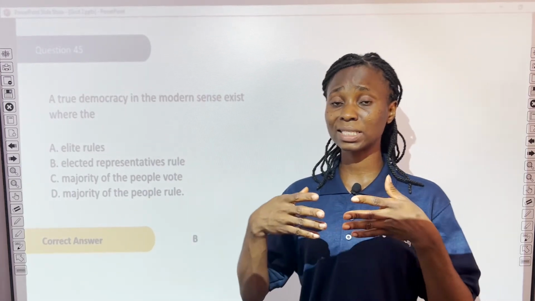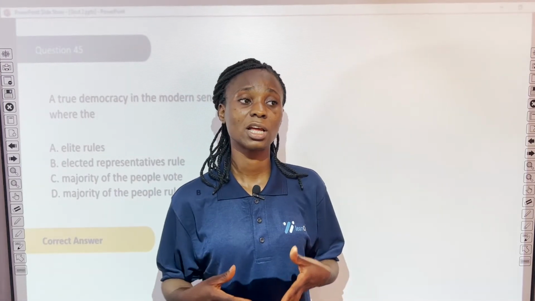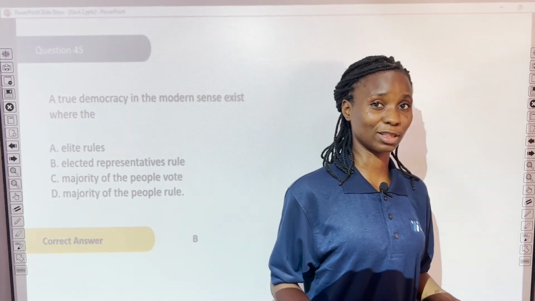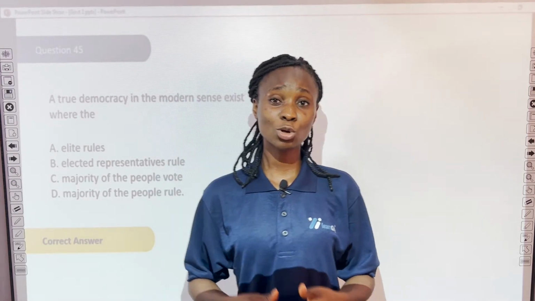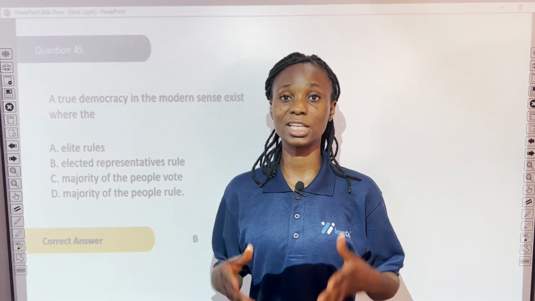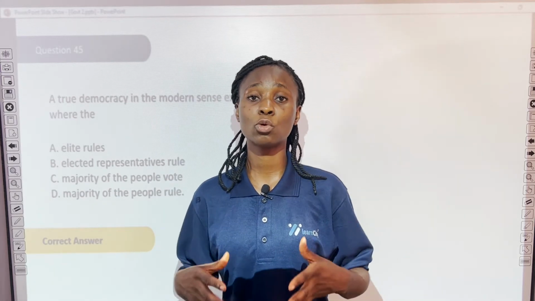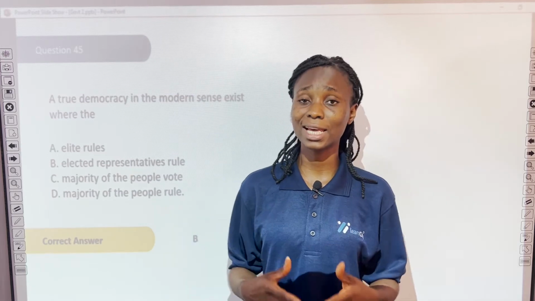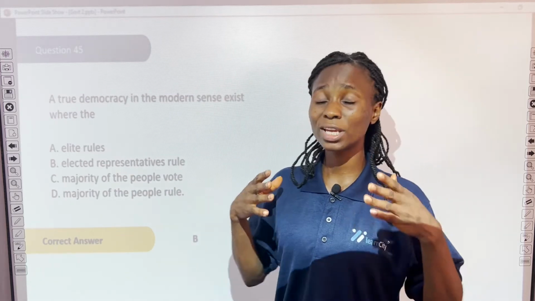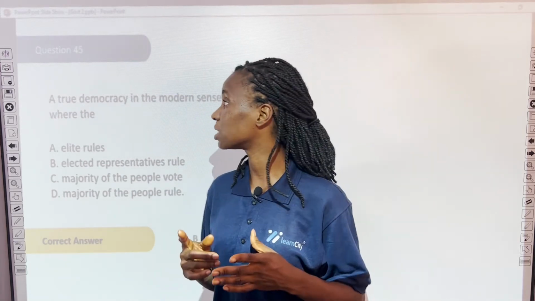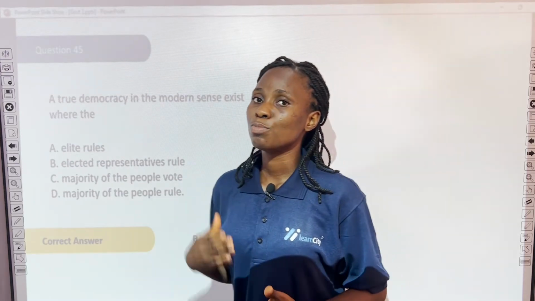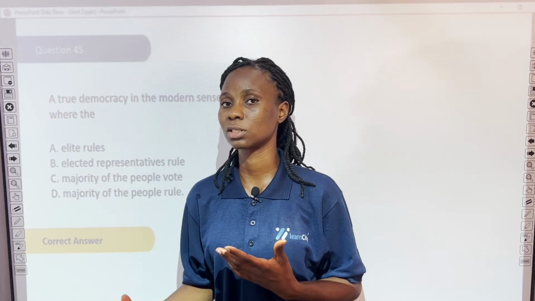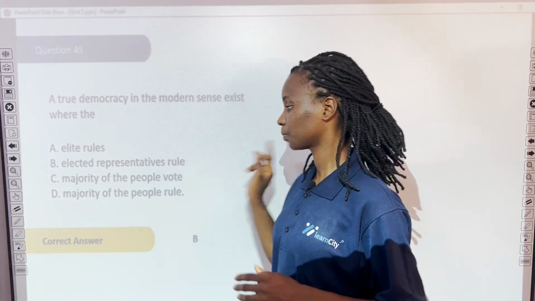Remember I said democracy is government of the people, by the people, and for the people. So in a democracy, in the real sense of it, the people rule through their elected representatives. So in every true democracy, elected representatives rule on behalf of the electorate or the masses.